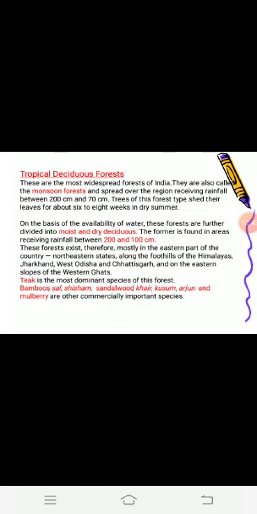The species of trees found in these forests are teak, sal, shisham, sandalwood, khair, kusum, arjun and mulberry.